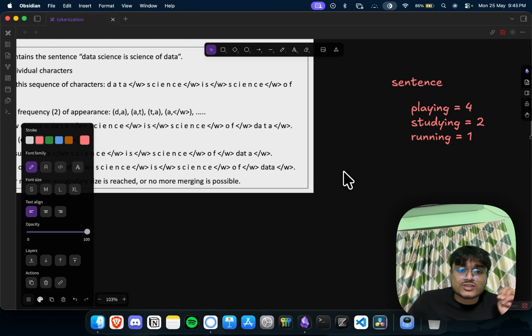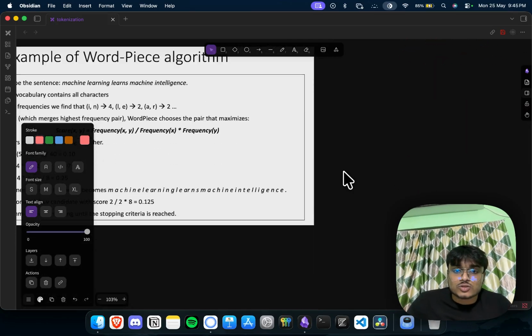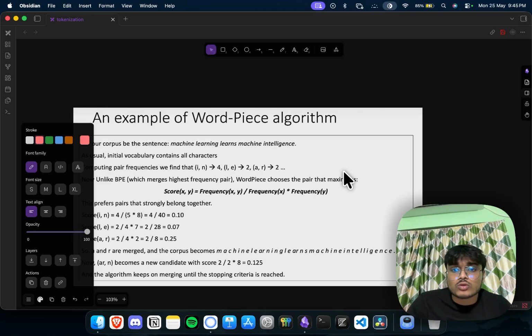Got it? So this is the stuff we have talked about in tokenization. I'm going to talk more about the distance part, or the error correction, or let's say spelling mistake correction, in the next video.